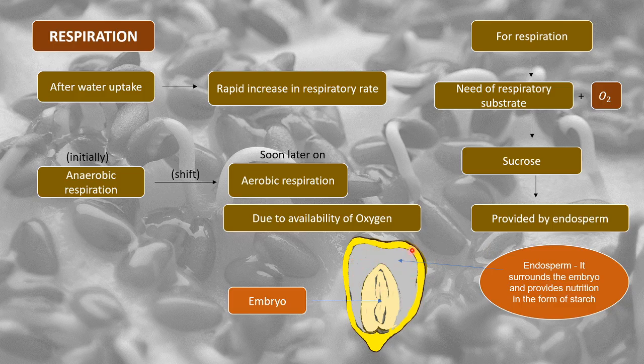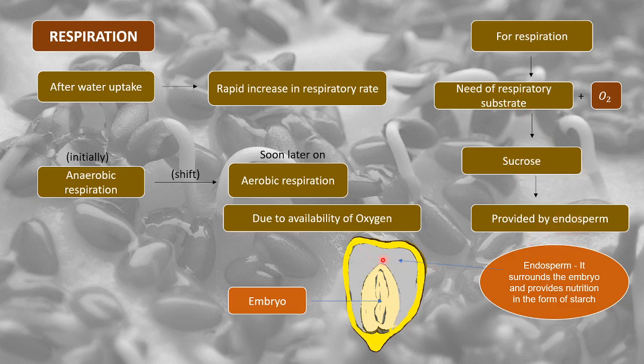From here, stored food material reaches the embryo for the embryo to grow. The endosperm surrounds the embryo and provides nutrition in the form of starch. So this sucrose that is obtained as respiratory substrate is actually provided by the endosperm.